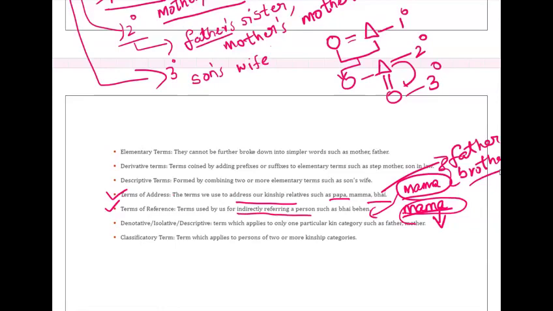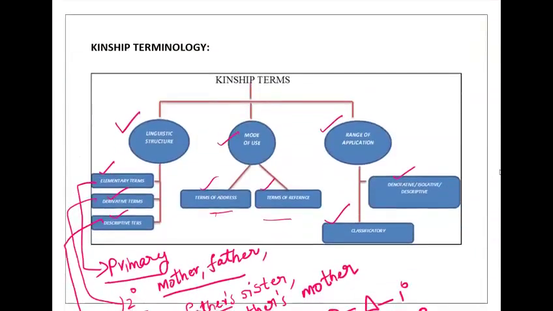Next, on the basis of range of application, these are again two types: denotative and classificatory. Classificatory terms apply to persons of two or more kinship categories. So these classificatory terms are applicable for two or more primary groups.